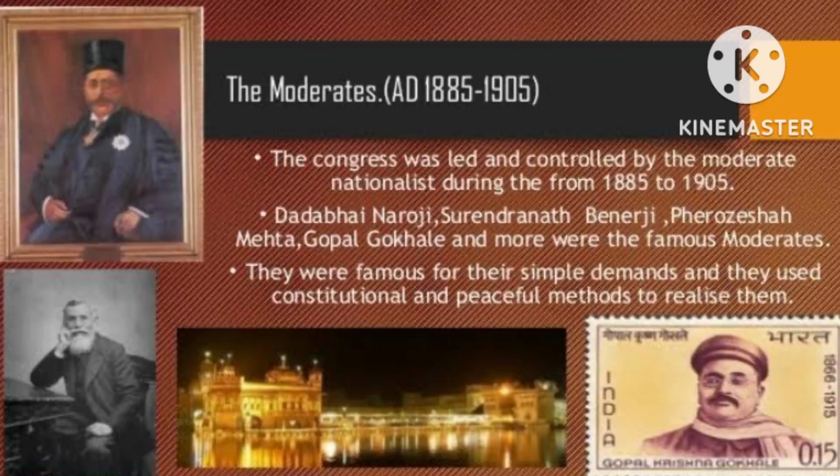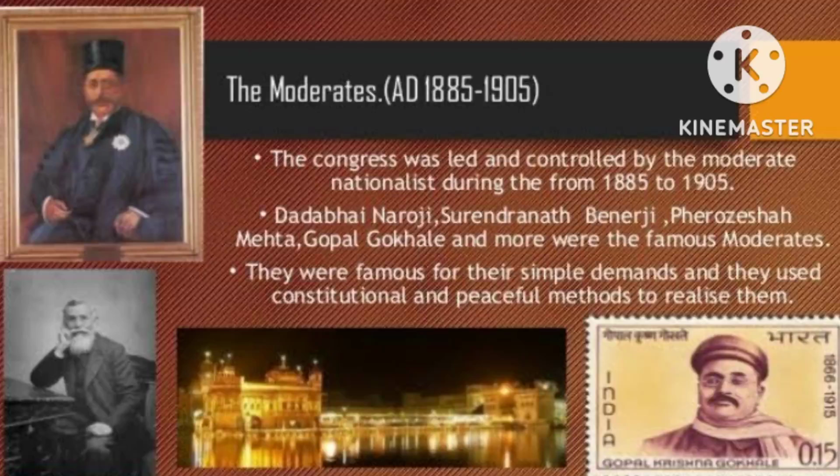So by the end of the 19th century, what happened? Two types of struggle among freedom fighters. Those who fought for freedom, the Indian leaders, got separated into two types, that is moderates and extremists. And after moderates and extremists, even revolutionaries were formed. We will learn about revolutionaries in the next classes.